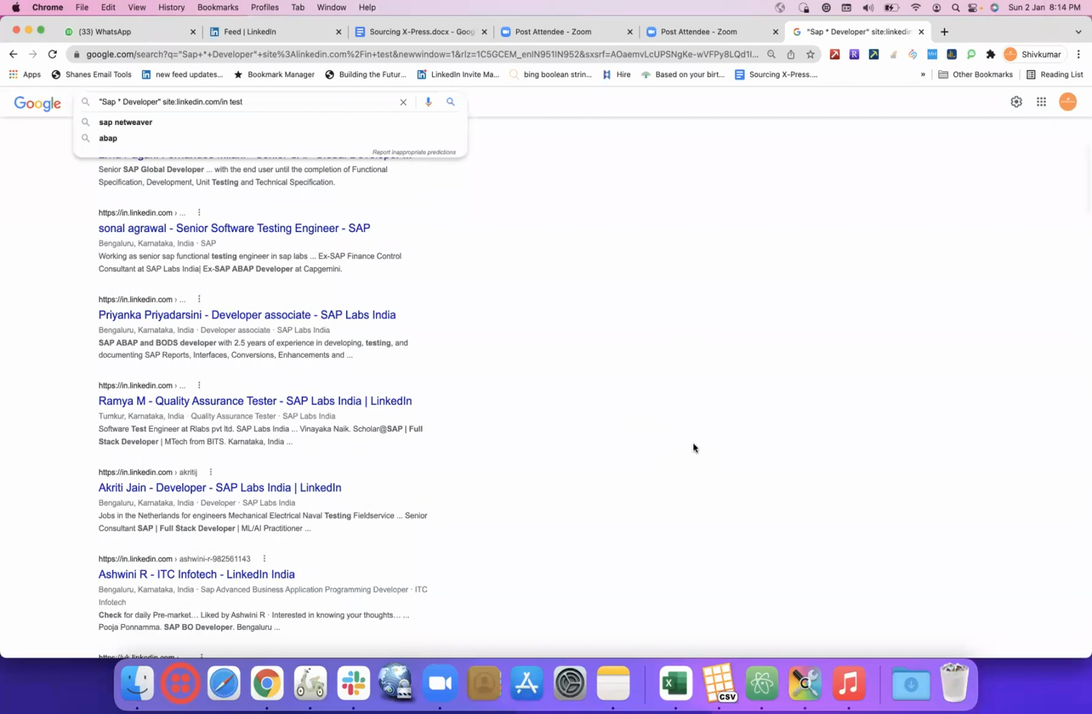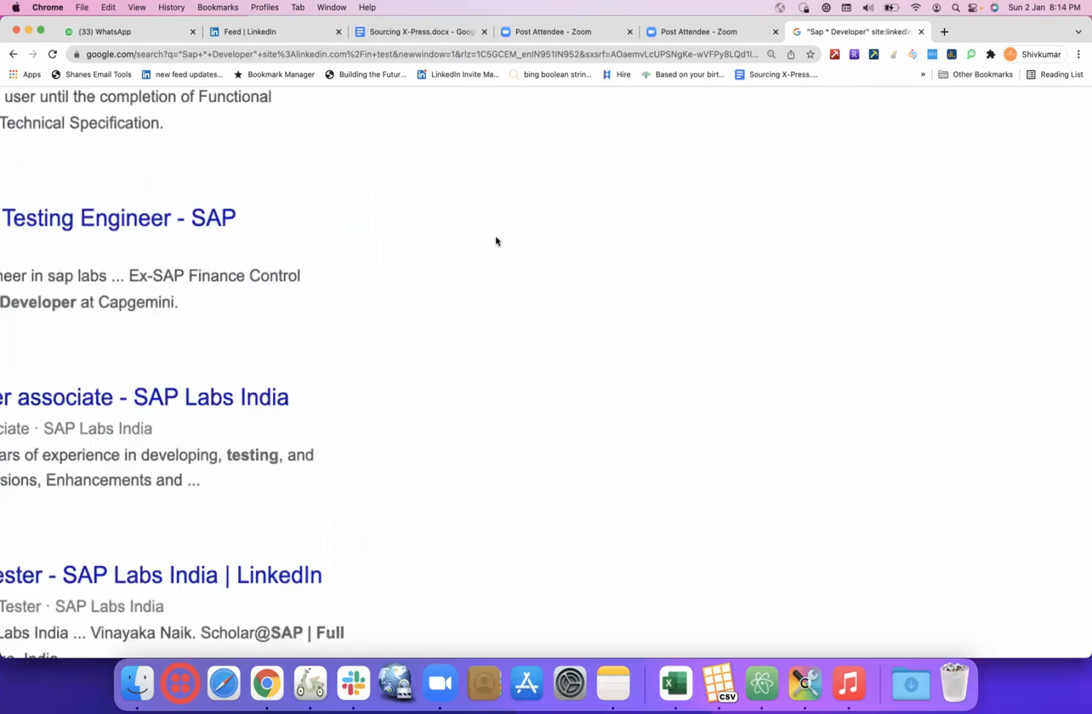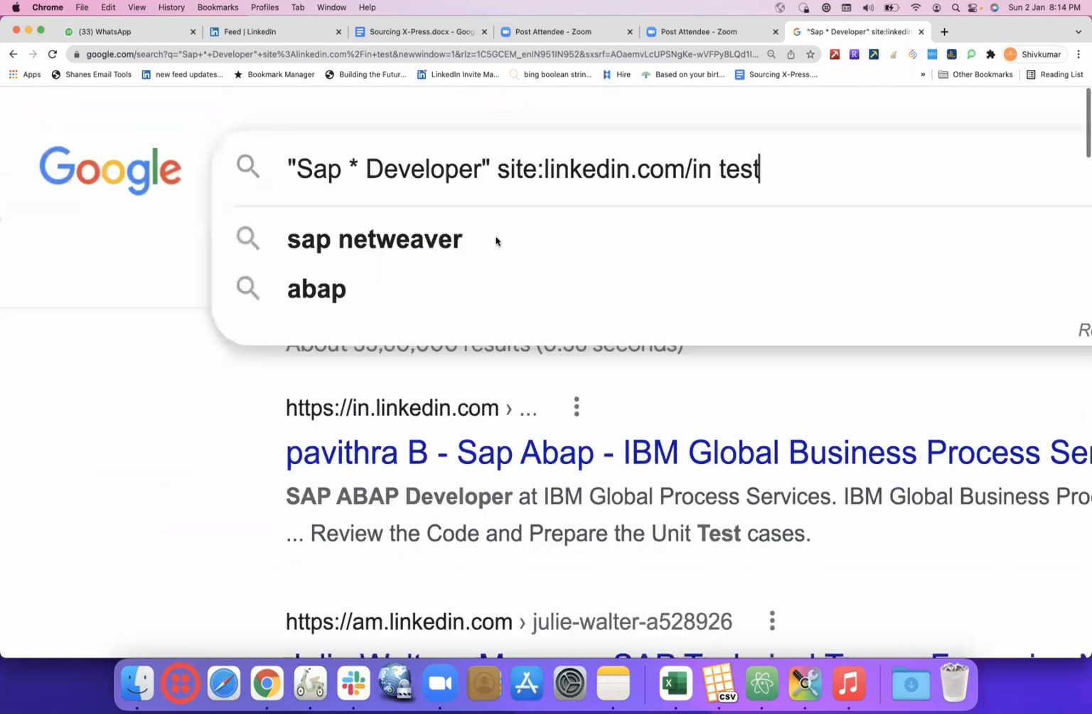Any further doubts on how this asterisk works, which is basically fill in the blank? After SAP we have to give a space, right? Yes, there is a space, and again a space after the star. So this star is fill in the blanks. Whatever comes in between, this fill in the blanks could be for one word, or two words, or three words also.